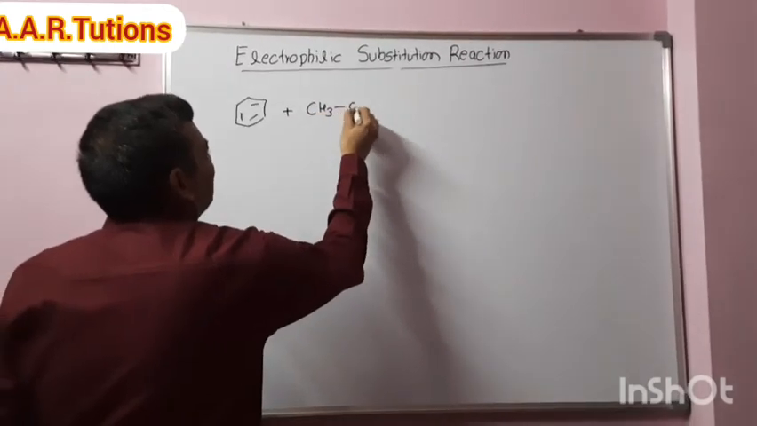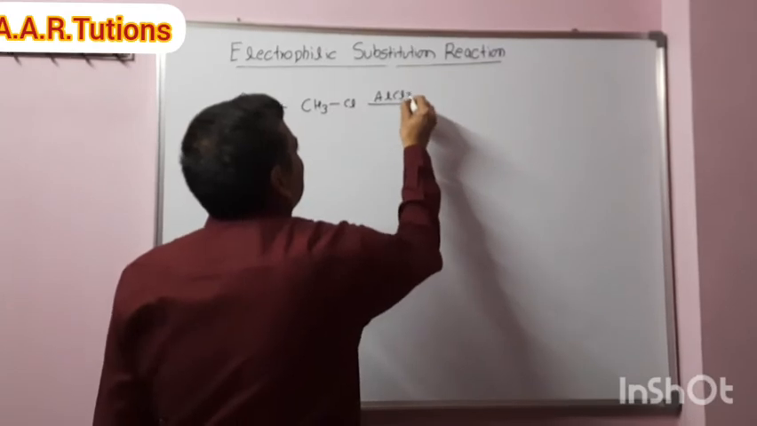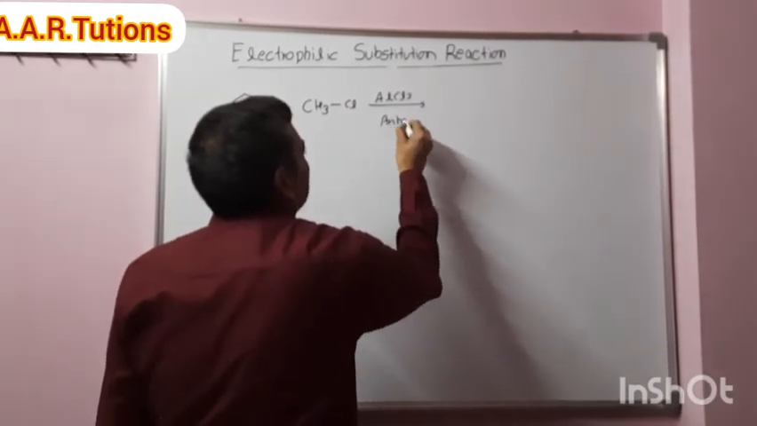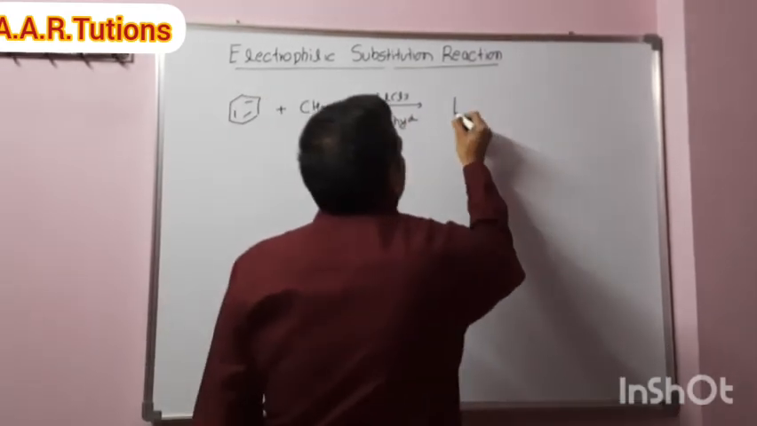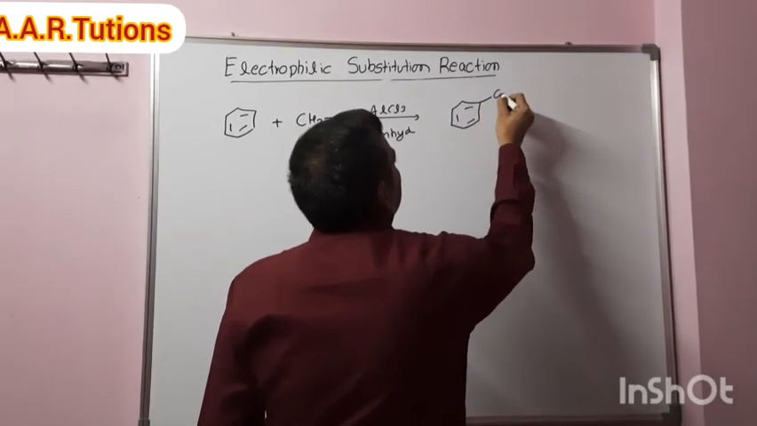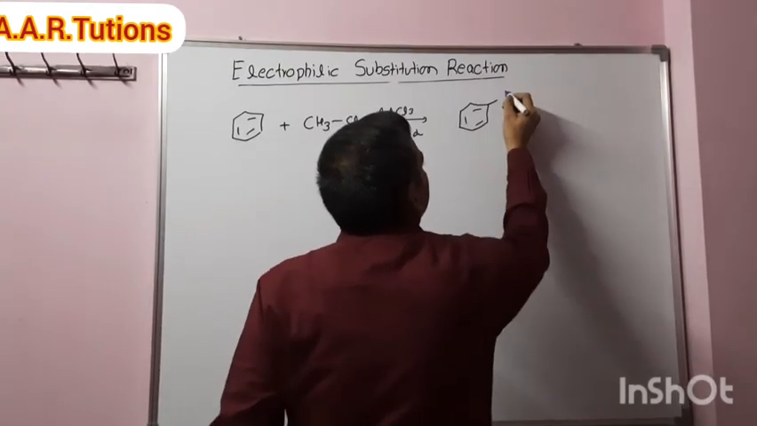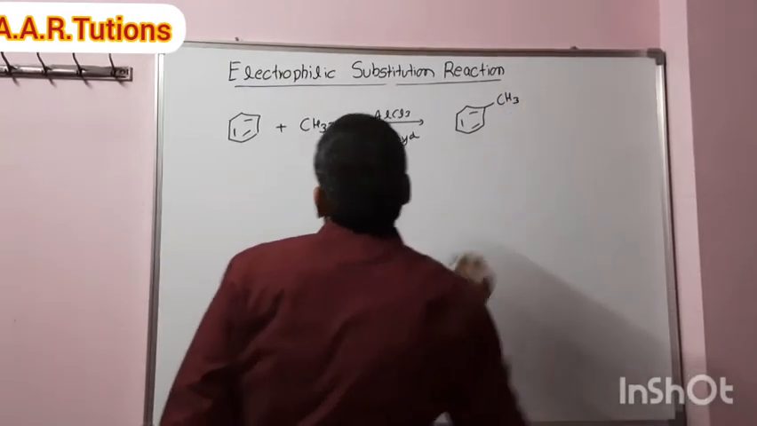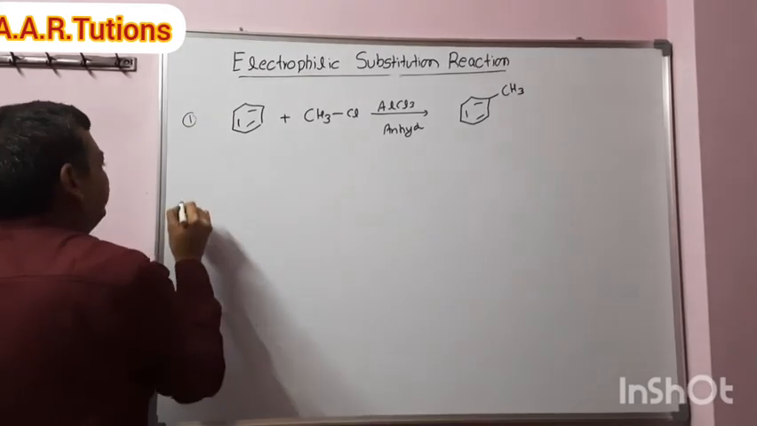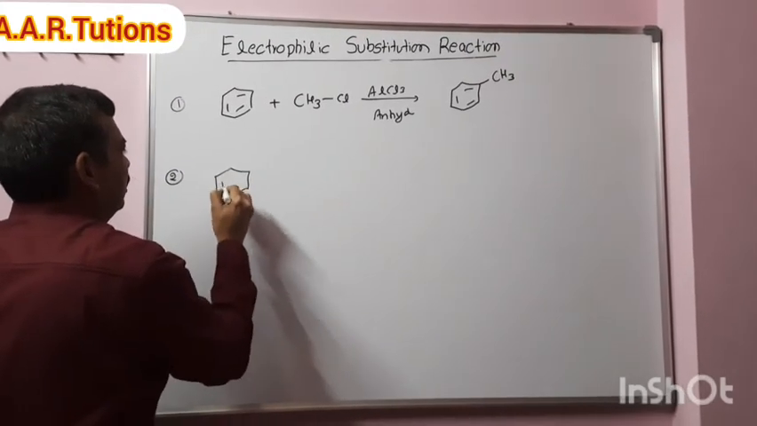Now CH3Cl with anhydrous AlCl3, for comparison purpose only. Right, so the product is methyl benzene, toluene. This was example 1. Example 2.